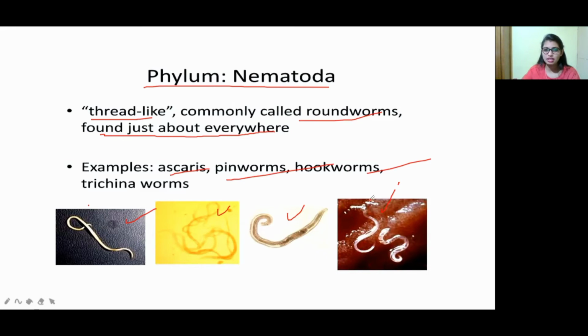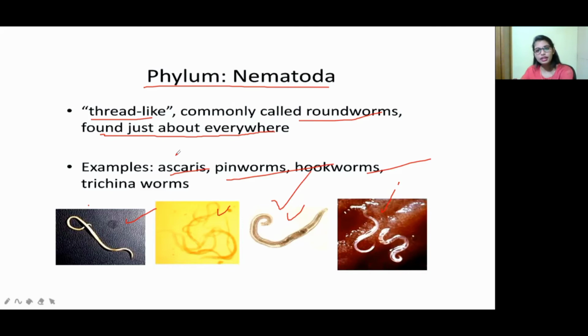This Nematoda will always bring some diarrhea-like condition. Diarrhea-like diseases, if any happen, are just because of drinking contaminated water. Why contaminated water causes this means in that water there is a presence of Ascaris, pinworms, hookworms. So that's why they have said Nematoda is found almost everywhere.